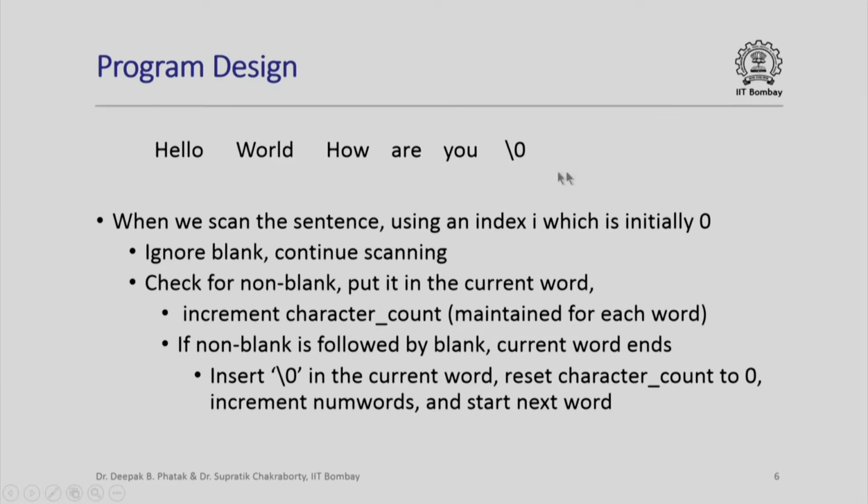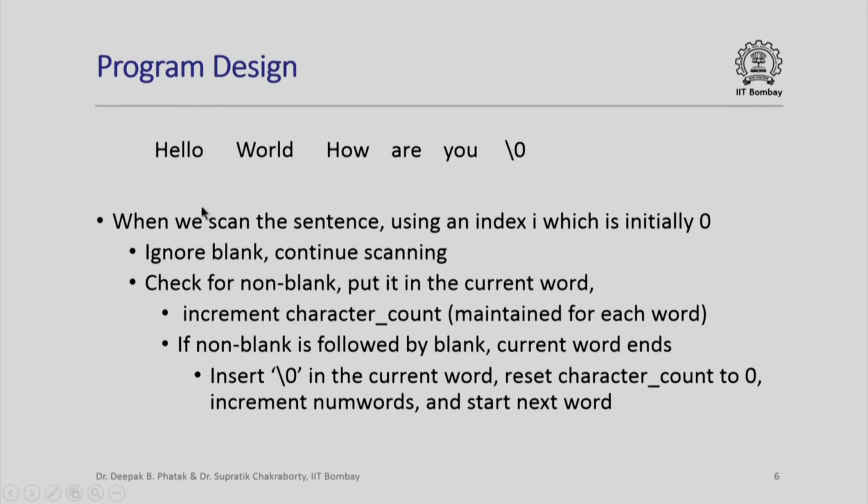I have reproduced the sentence here again. Please note that this sentence has many words and it has several blanks. Now, I am going to scan this sentence character by character, like this. In the process, whenever I encounter a word of consecutive non-blank characters, I must put it in one row of the words array. If there are blanks, I need to ignore them. So, when we scan the sentence, let us say using an index i, which is initially 0, all that we do within the iteration is ignore blanks. If we encounter a blank, simply ignore it, continue scanning.